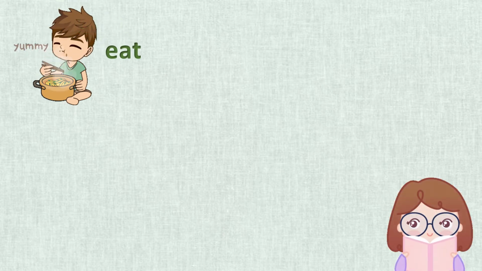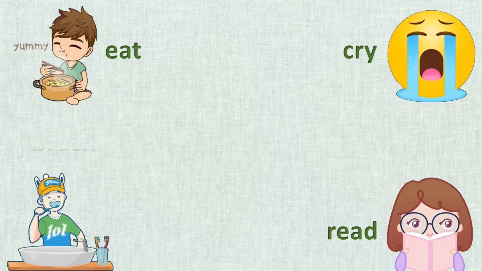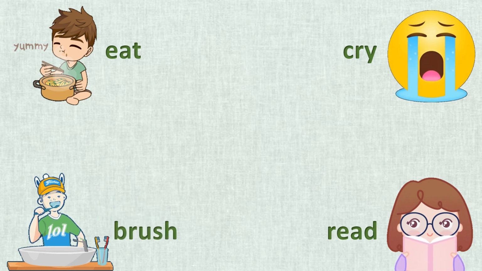Guess what's happening here? What's this boy doing? Yes, eat. And this girl? Read. Oh, poor Smiley. Cry. And brush. Kids, you can easily enact eat, read, cry, brush, can't you?